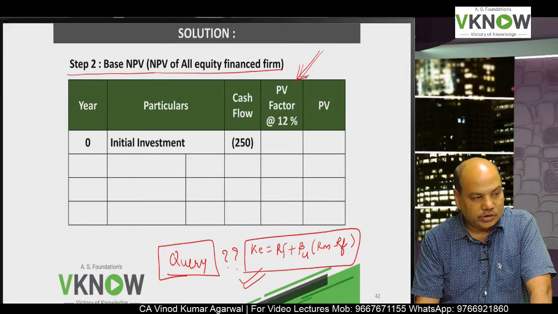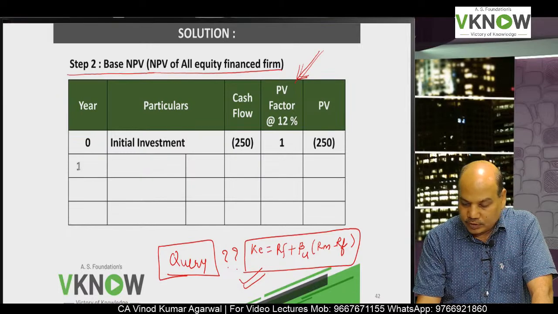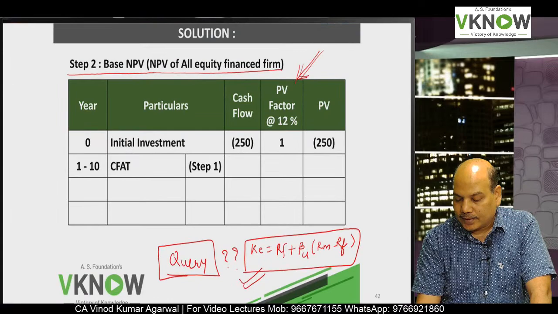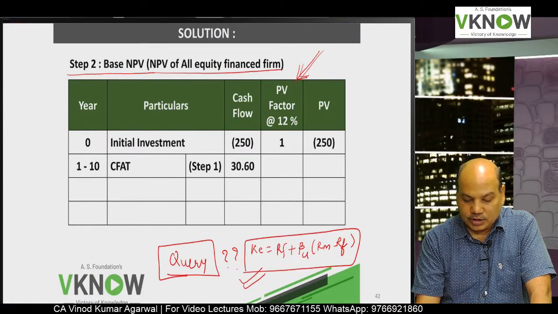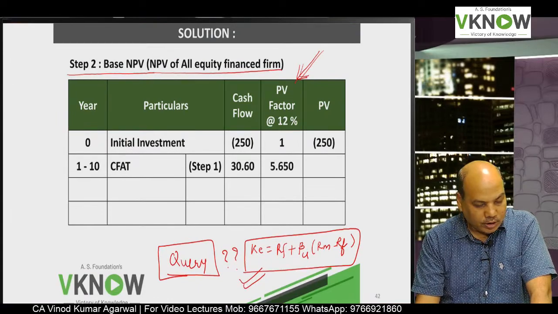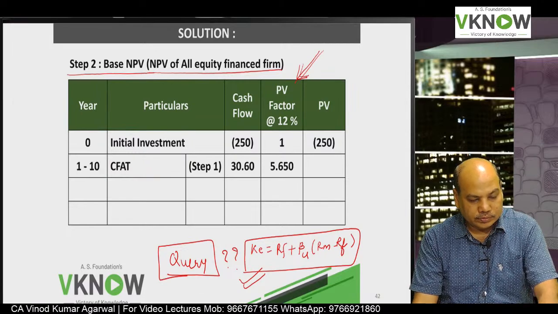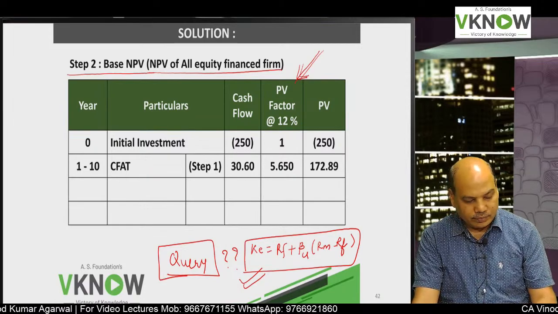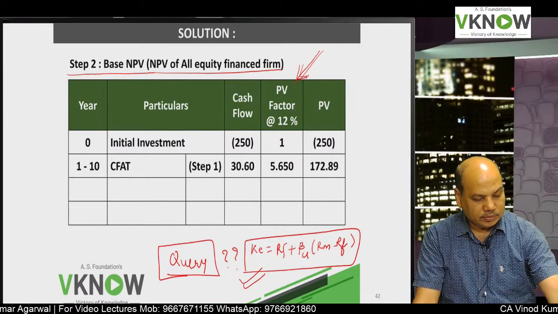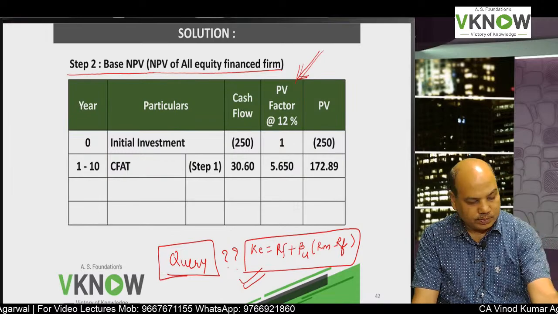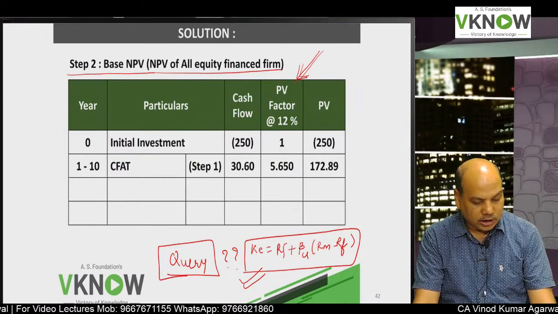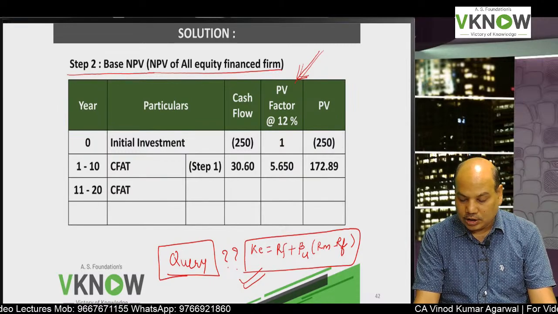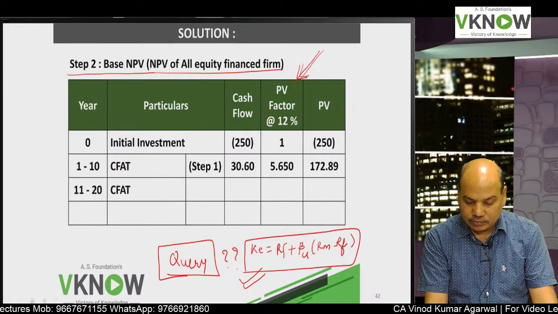Year 0, write down initial investment 250. Year 1 to 10 CFAT, as per step 1, first 10 years 30.60. Factors are given in the problem, so the good news is that you don't have to calculate the factor. Just copy from there 5.650 and multiply. You get 172.89.